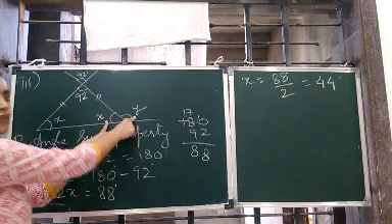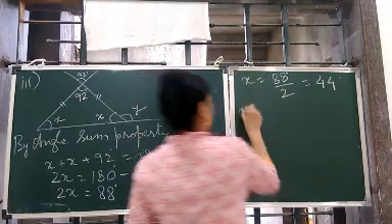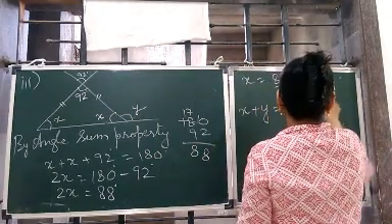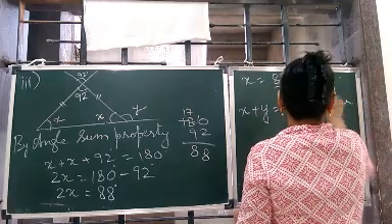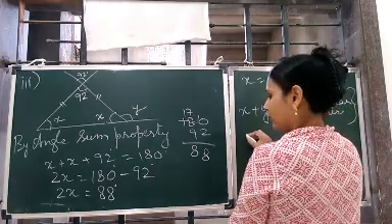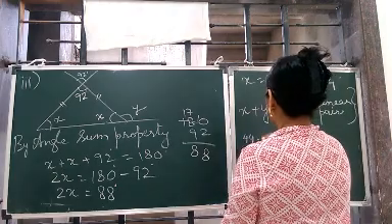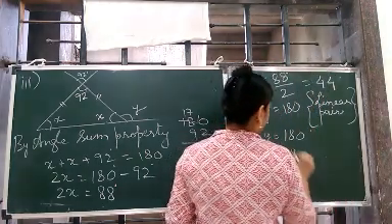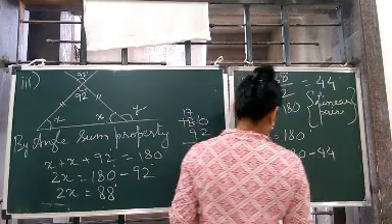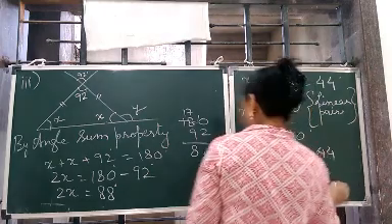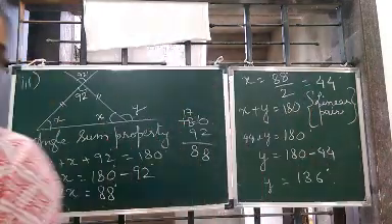These two are linear pairs, so they will be supplementary. So you can do whatever you want. Any of the two things. Both are correct. So you can write here they are linear pair angles. Therefore they are supplementary. We put the value of x as 44 plus y is equal to 180 degrees. Y is equal to 180 minus 44. So y will be 136 degrees. So this completes the triangles.